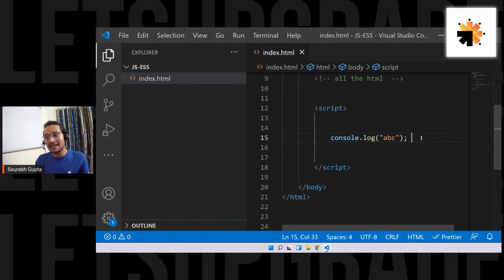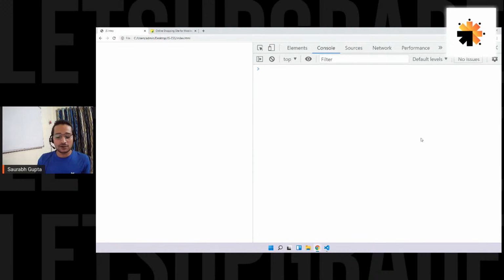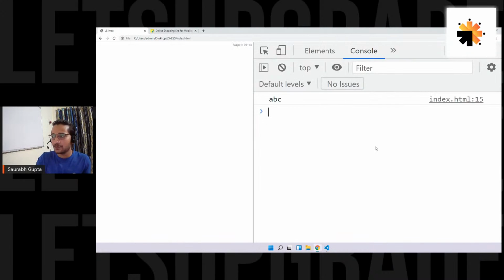Let's see. Save it. Always, guys, whenever you make changes in the code, save it. Don't forget to save it. Go in your browser and just refresh. And here we go. Can you guys see that? On the console, we have printed ABC, or you can also print hello world or your name, anything, that's totally fine. In this case, I just thought of ABC, just a random thought.